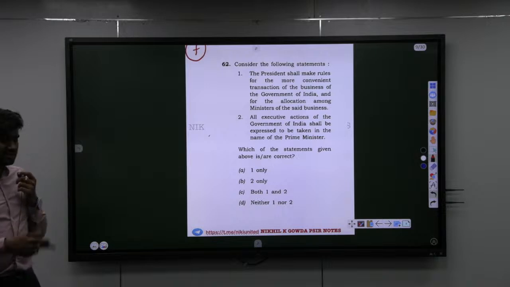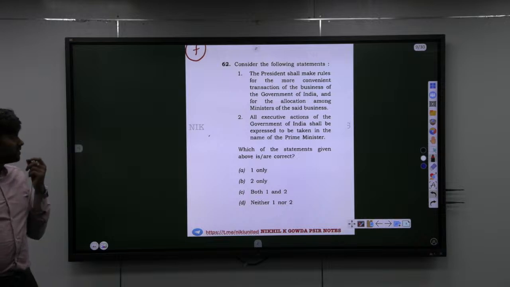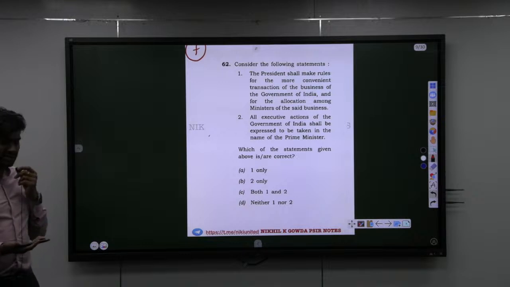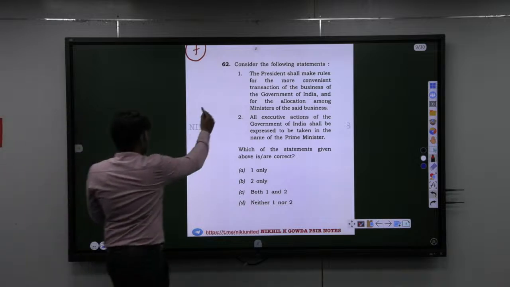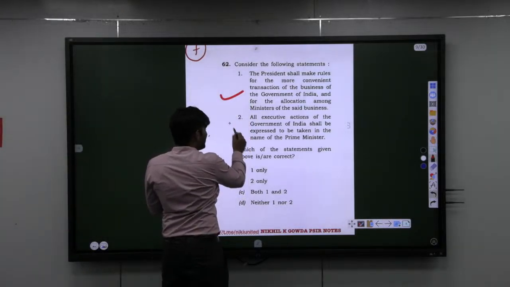What is the connection between Parliament and this? What is the statement? The President shall make rules for the more convenient transaction of business of the government of India and for the allocation among ministers of the said business. It is one of the powers of the president. He will exercise that power on the advice of the Prime Minister and Council of Ministers. Transaction of business rules, allocation of business rules, 1961. So the first statement is correct. The second statement is incorrect.